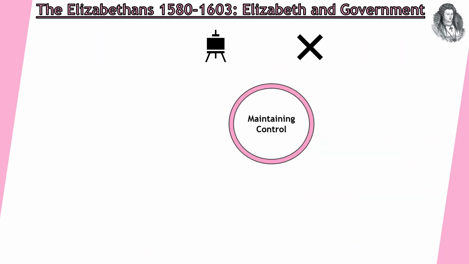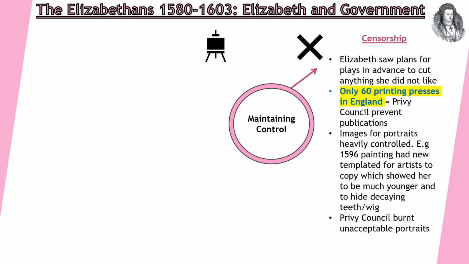So lastly, let's look at how she maintains control, and there's two main methods that she does that. One of them is through the idea of censorship. If you're censoring something, you are removing it and you're controlling things that you don't want people to see. So things like plays, Elizabeth would actually get to see them in advance and she could remove anything that she didn't like. There's only 60 printing presses in England, which means the Privy Council can actually prevent publications quite easily. Images for portraits are very heavily controlled, so any new templates that the artists wish to use, they had to show a copy to Elizabeth.